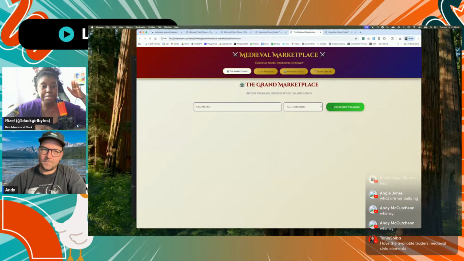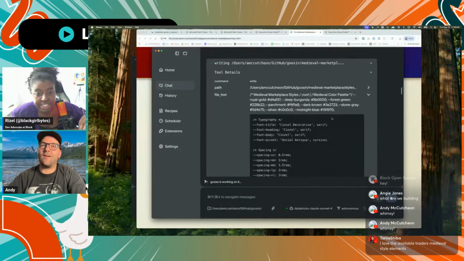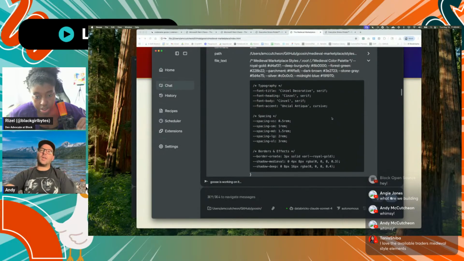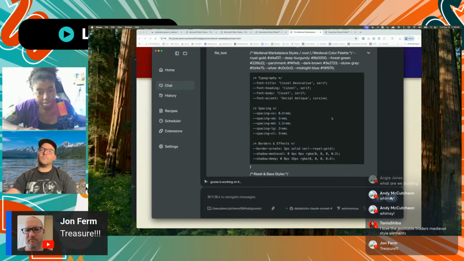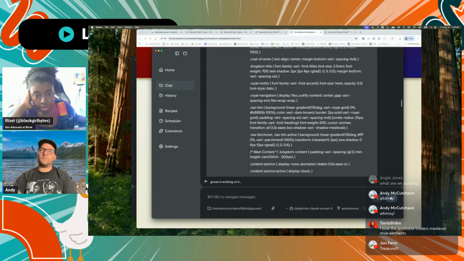Okay. I'm impressed at the way that Goose did the medieval style thing. I didn't know if I was forcing it with this challenge or if Goose would be able to come through, but it did pretty well for both you and Chaitanya. Yeah, for sure. As you can see, it's putting out entire variable styles and fantastic CSS.